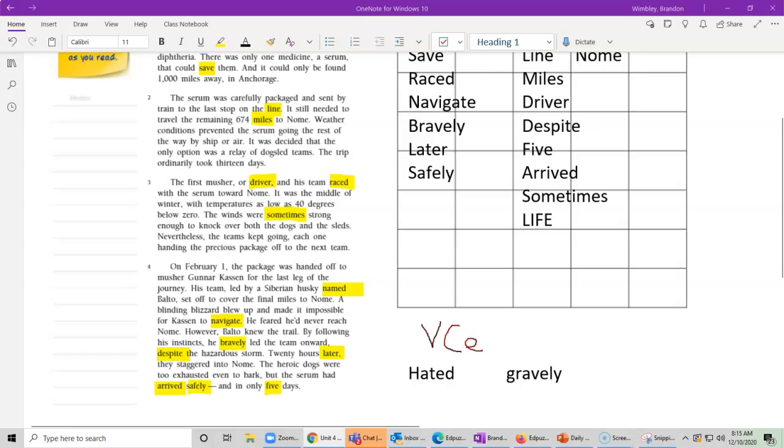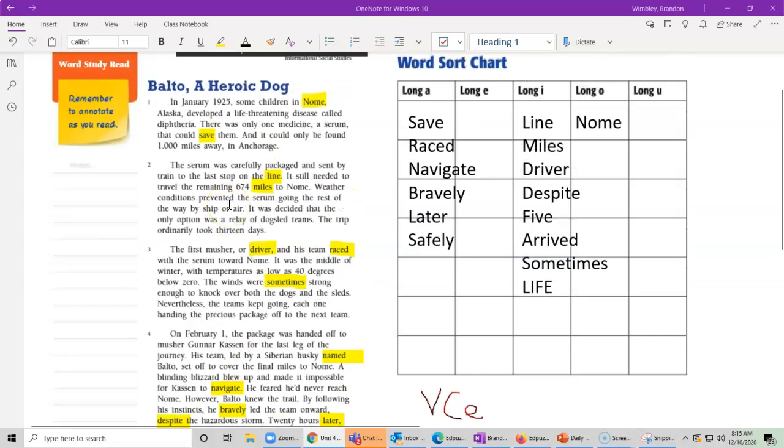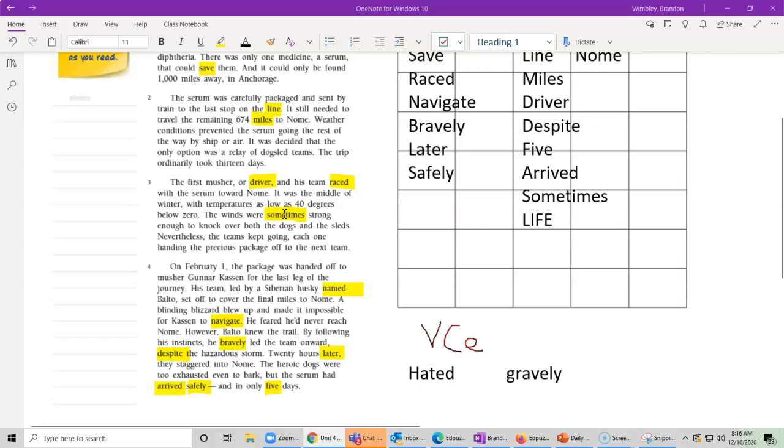So now let's just briefly go over what happened in this story. Who is telling the story in Balto? Is it first person or third? Is there even a narrator? Now this is more like an informational text, but it is still a third person narration. It's not first because it's referring to his in Balto. We don't see the word I in there, but we see words that tell us what's going on. So this is a third person point of view.